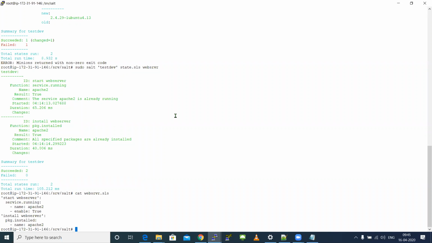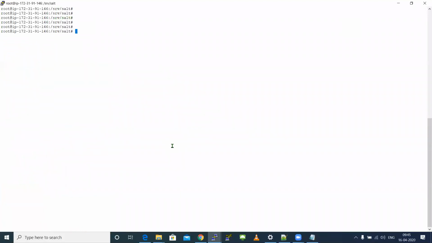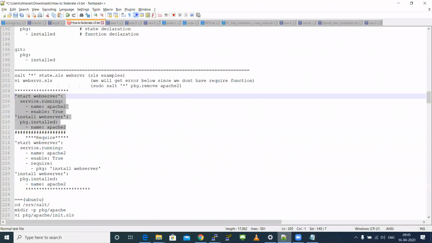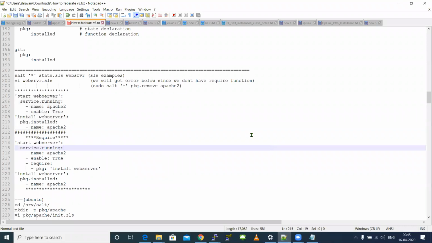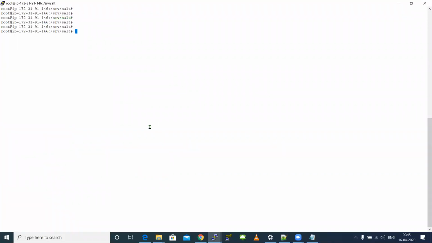Just raise your hands if you do not understand, because this is the logic where we write. Okay, good. This is a simple example of how to do this, and I will also help you somewhat in the SLS method too.